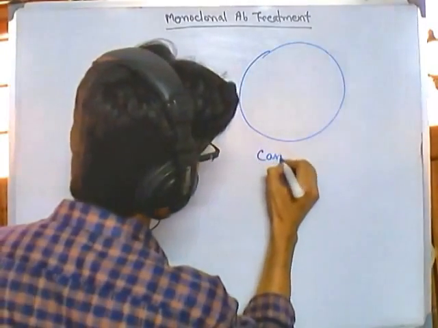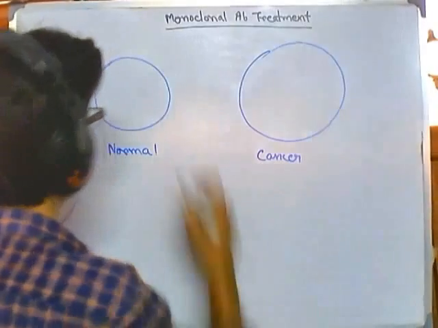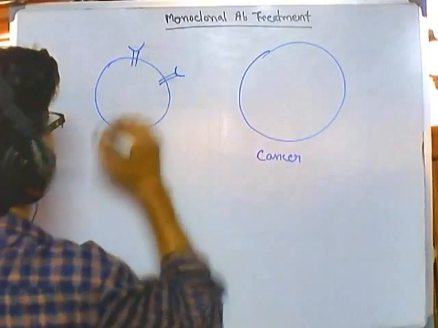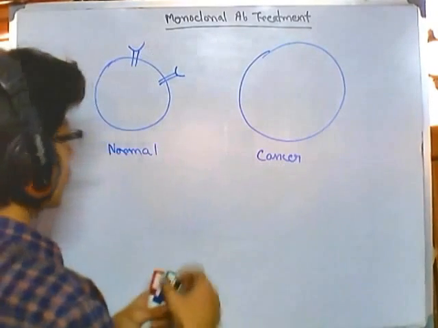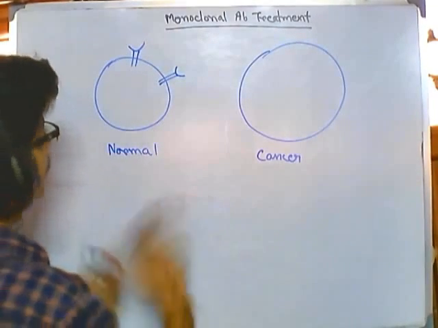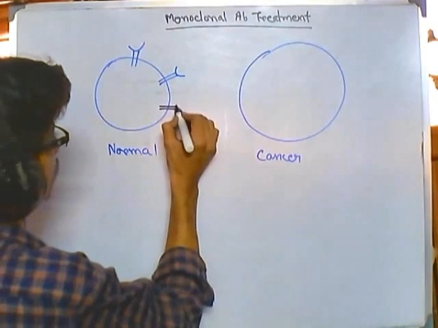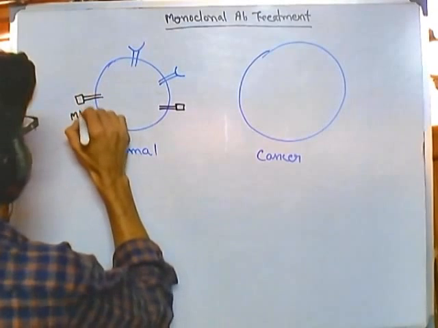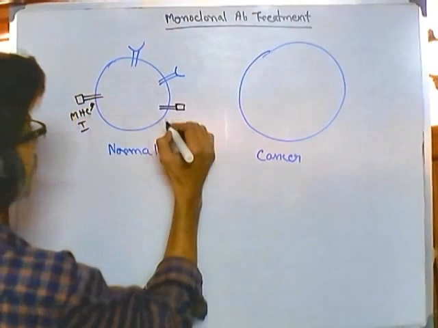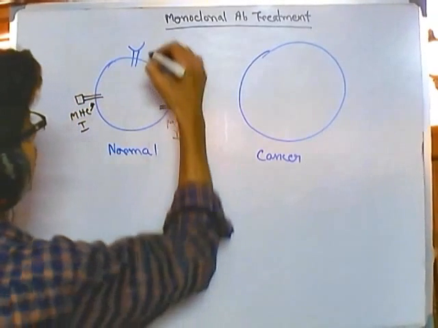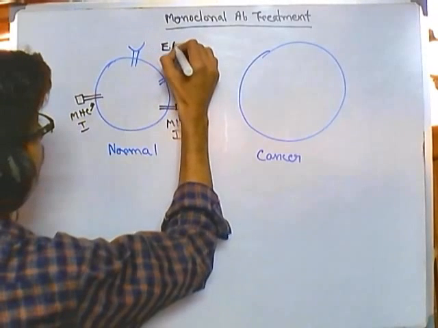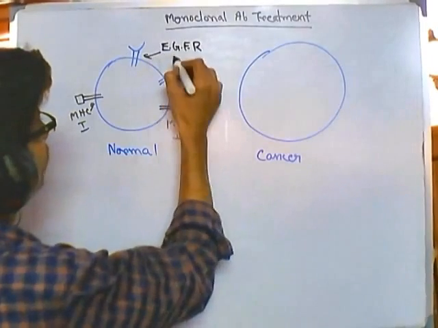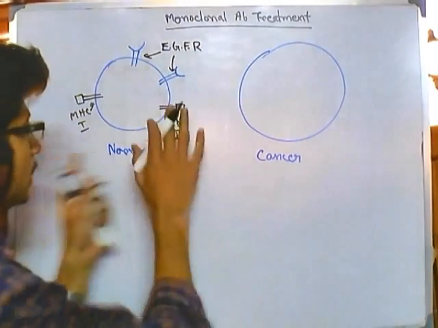Now in this normal cell we are having, let's say, these growth receptors like that, and let me draw the MHC molecules. So say this is MHC1 molecules, okay, and this is epidermal growth factor receptor or EGFR. Okay, epidermal growth factor receptors that are present in the normal cell.